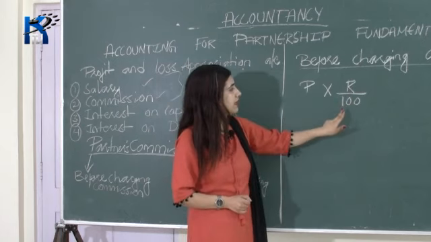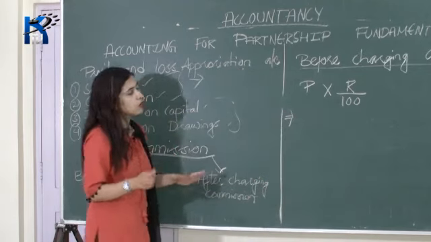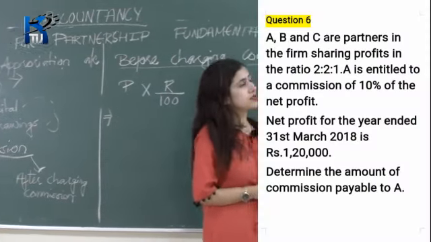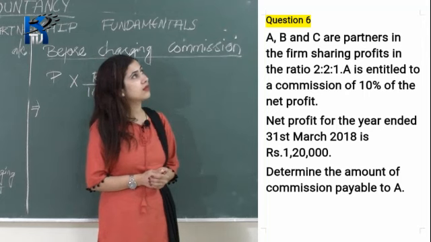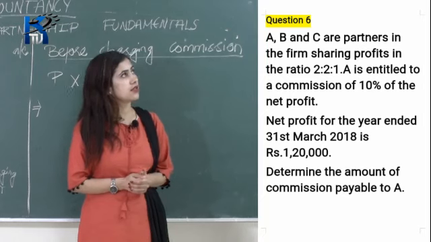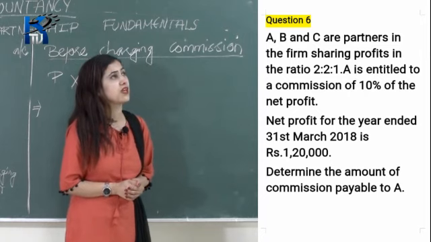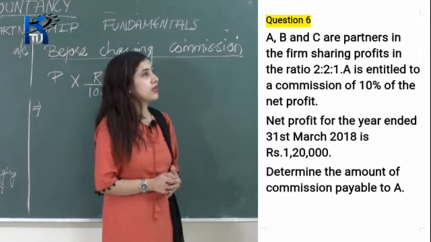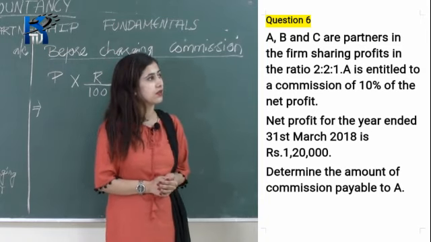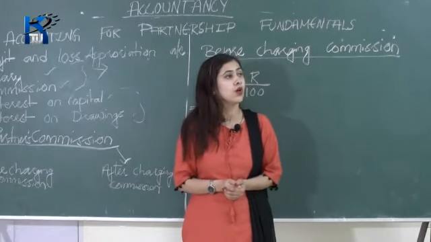So principal into rate divided by 100. Okay, so let's take an example. We'll solve one question. Have a look at the question. It is question number 6. A, B and C are partners in a firm sharing profit in the ratio 2:2:1. A is entitled to a commission of 10% of the net profit. Net profit for the year ended 31st of March is 1,20,000. Determine the amount of commission payable to A.